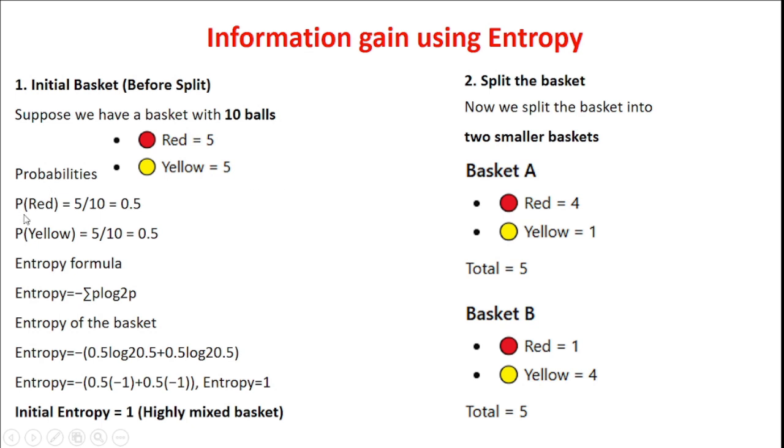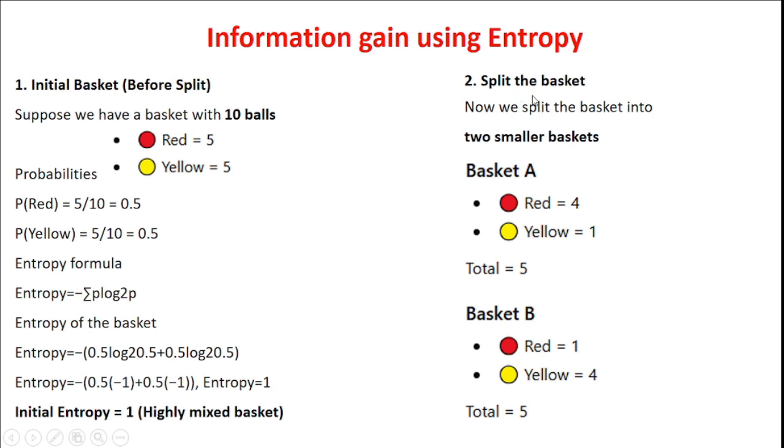The probability of a red ball is 5 by 10, which is equal to 0.5. The probability of a yellow ball is again 5 by 10, which is 0.5. The entropy formula is minus the sum of P log 2 P. If you substitute the values in this case, the total entropy you will get is 1. That 1 indicates the basket is highly mixed.